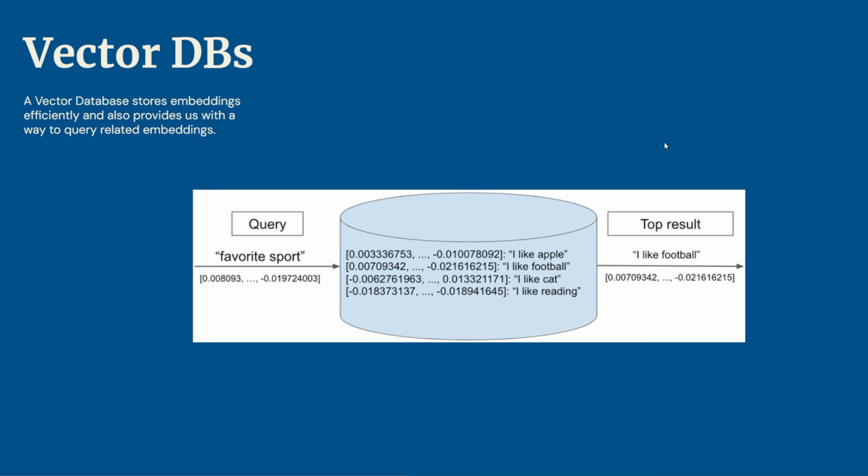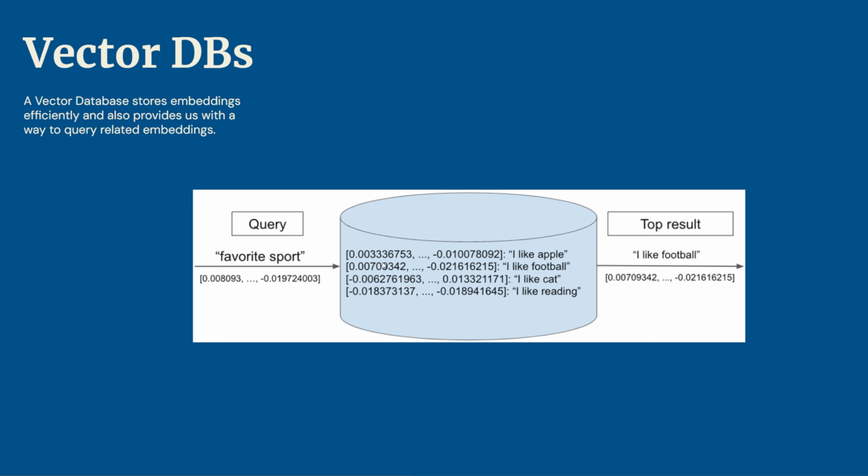A vector DB, or vector database, has two main roles. Number one, it's going to be storing our embeddings. We just need a place to store them efficiently. The second responsibility of the vector DB is to take a query, or an embedding for a query, and match it against the embeddings of the database to produce the embeddings that are most closely semantically related.